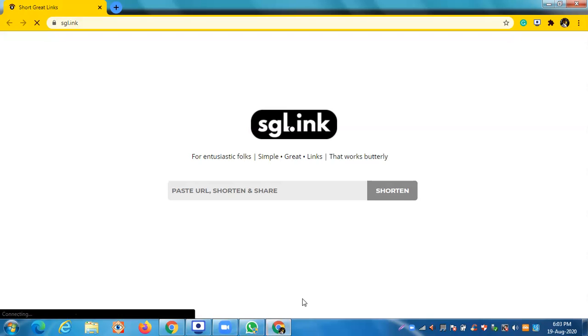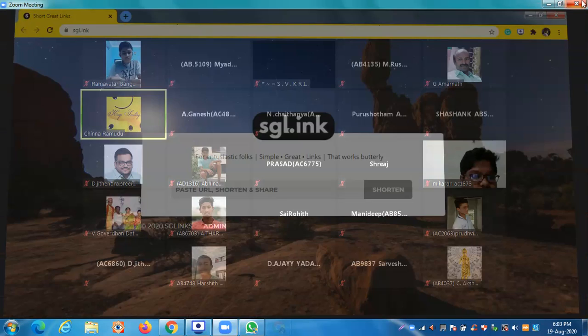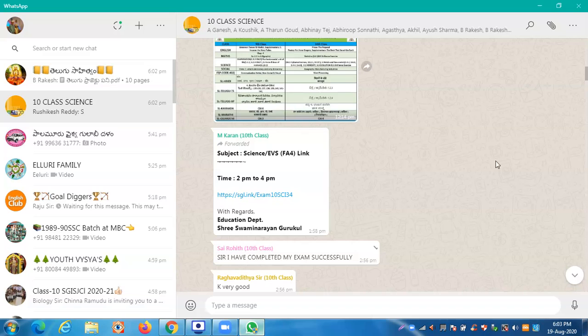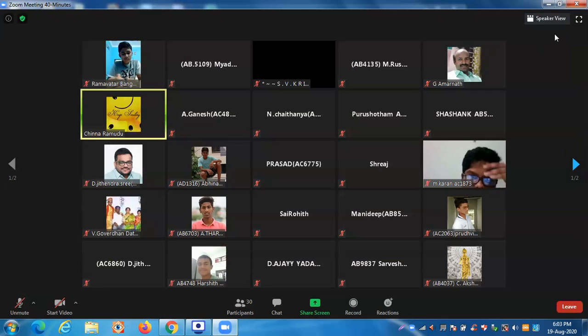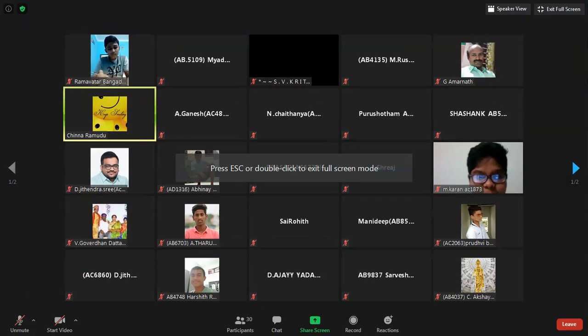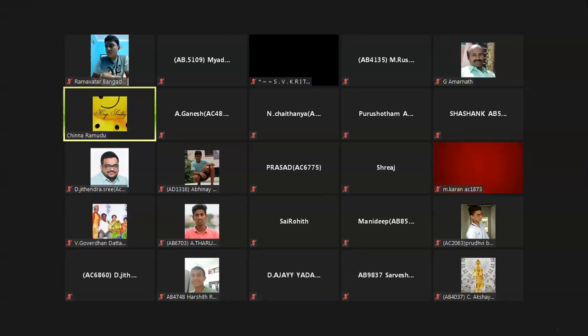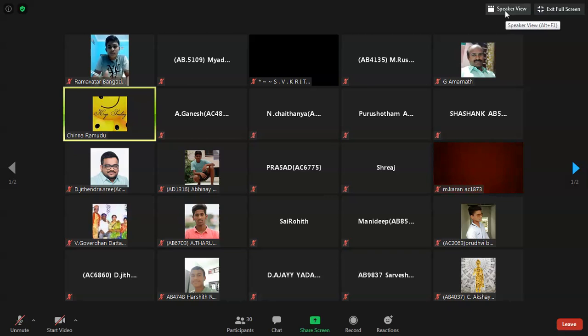Which of the following statements is incorrect? Means false statement. Gene is a sequence of nucleotides. Correct one. During the process of gene expression, DNA is first copied into RNA. That is also correct.